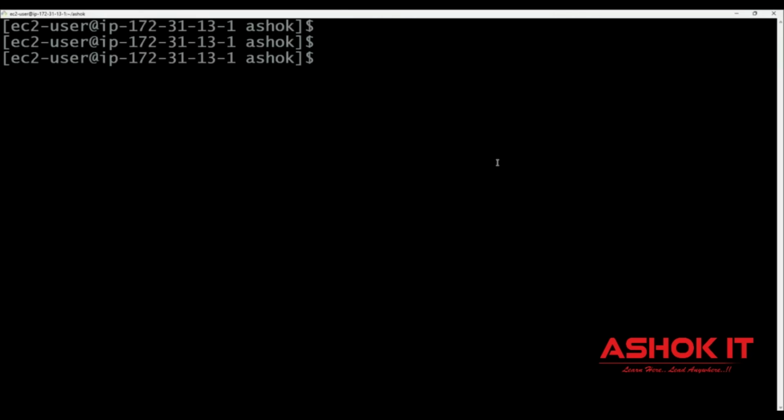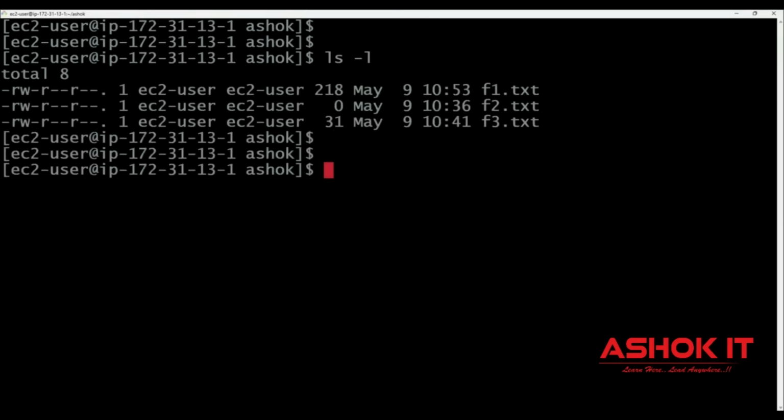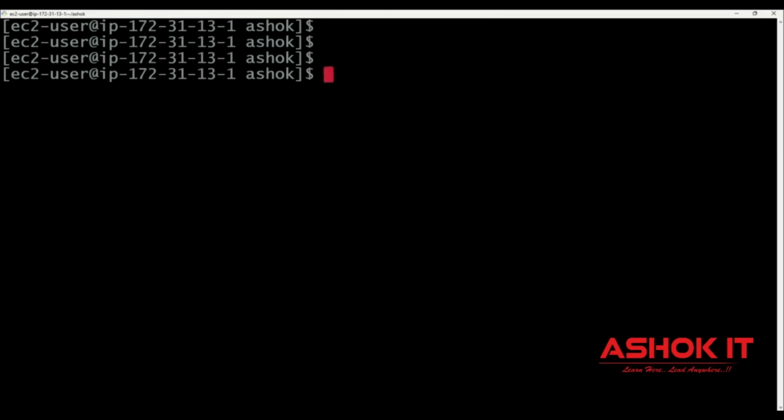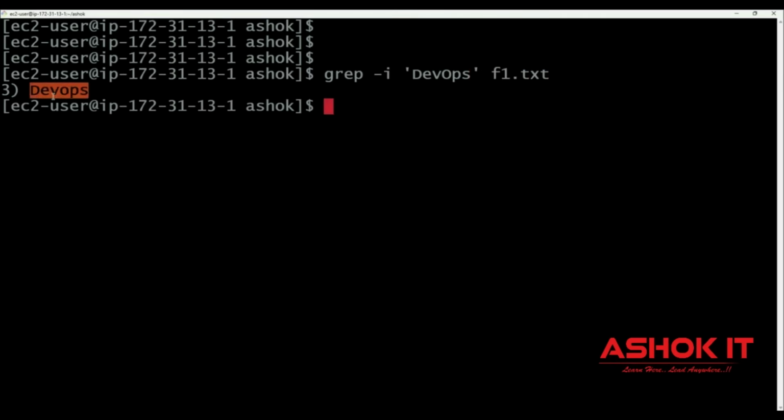For example, if you see in this f1.txt, there are 20 lines of data available. I want to check in which line Java is available in that file, or in which line DevOps is available. I want to search for that. Grep -i, ignore the case sensitivity. I'm using DevOps space f1.txt. So the DevOps keyword is available in line number 3 in that file. So if you want to search for some content in the file, then you can use the grep command.